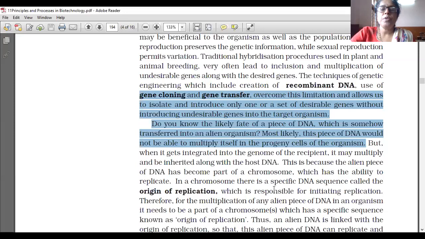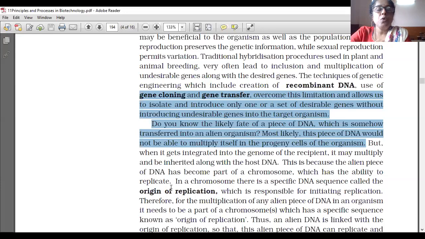In a chromosome, there is a specific DNA sequence called the origin of replication, which is responsible for initiating replication. A specific DNA sequence is there, and from that only replication starts.